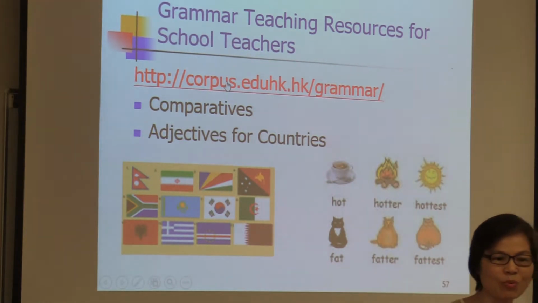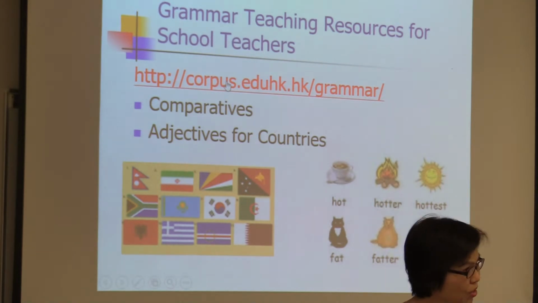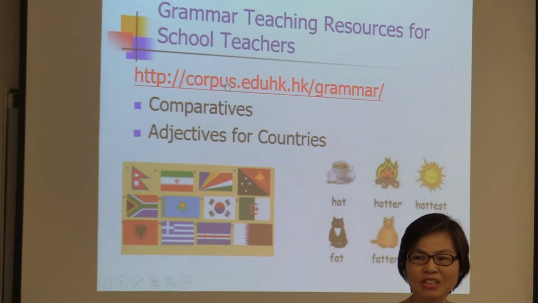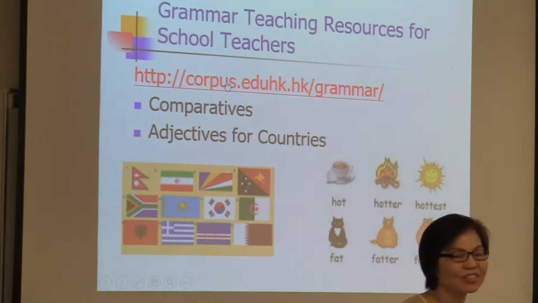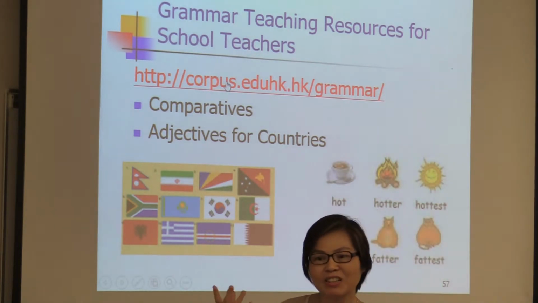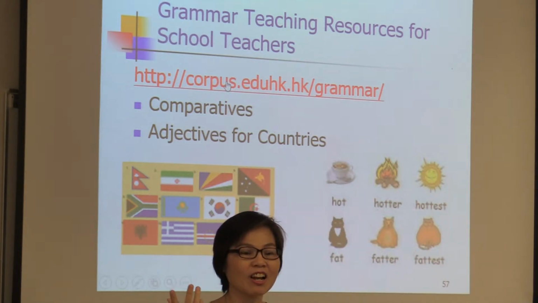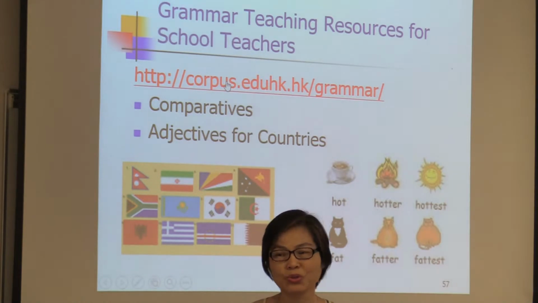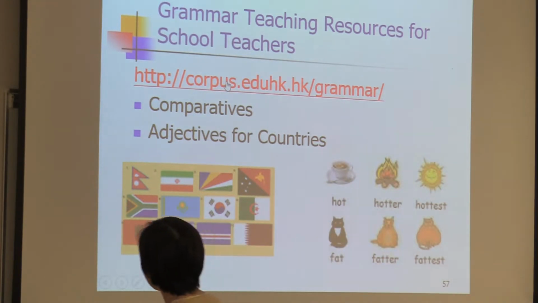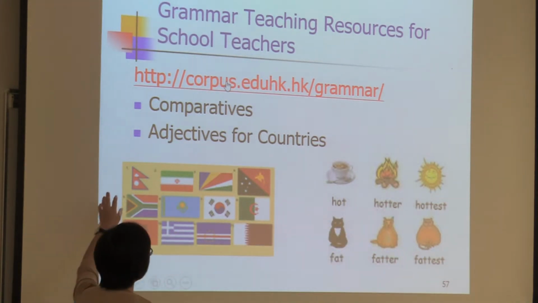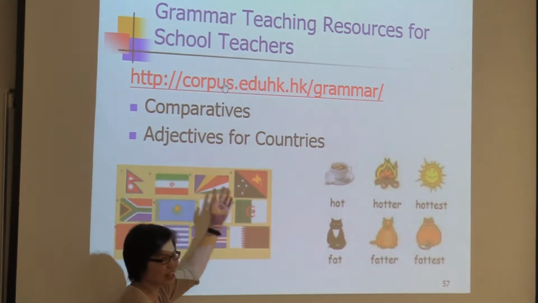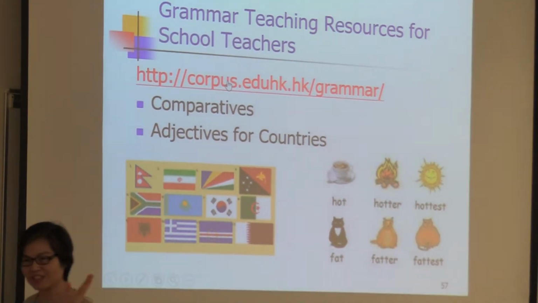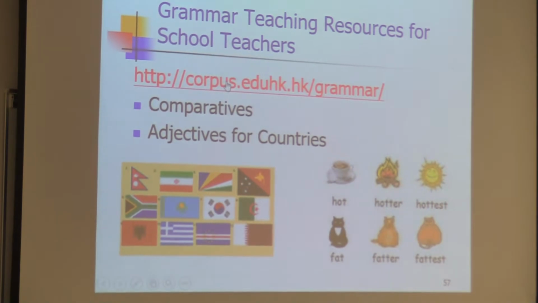And then another one is about a travel brochure, introducing different countries. So you can be creative and design tasks that allow the students to use the language. Have time to look at this. I strongly recommend you to look at adjectives for countries. I like the design.